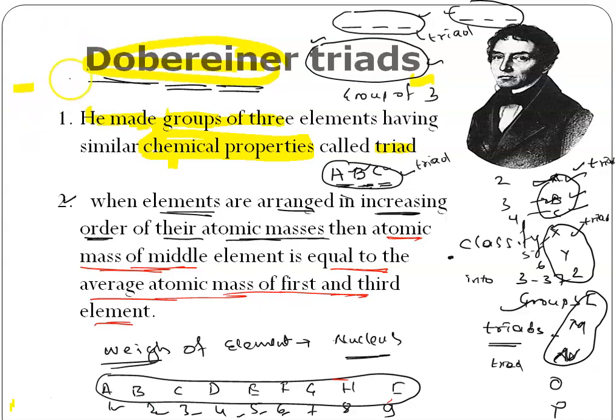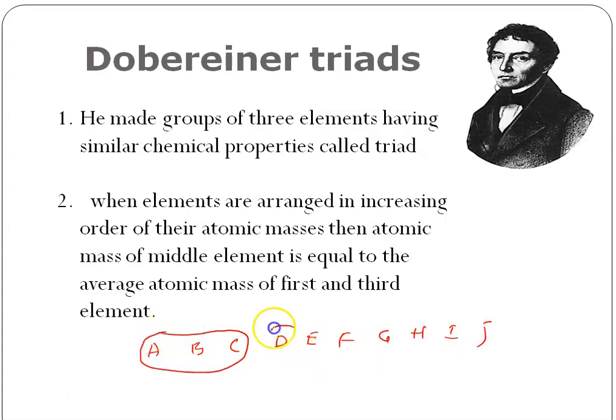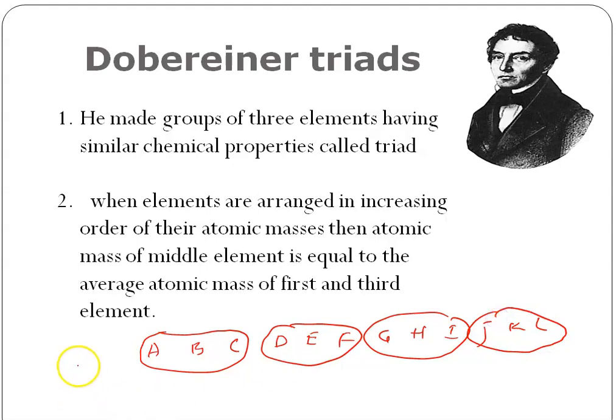Let me erase this so that you will come to know it. Simply, whatever elements he had got, first he arranged all the elements in increasing order of their atomic masses, A, B, C, D, let's say E, F, Z, H, I, J. And according to this, based on their similar properties, he grouped them in groups of 3 elements. He made a group of 3 elements, like this: K, L. And their atomic masses, let's say, are 1, 2, 3.